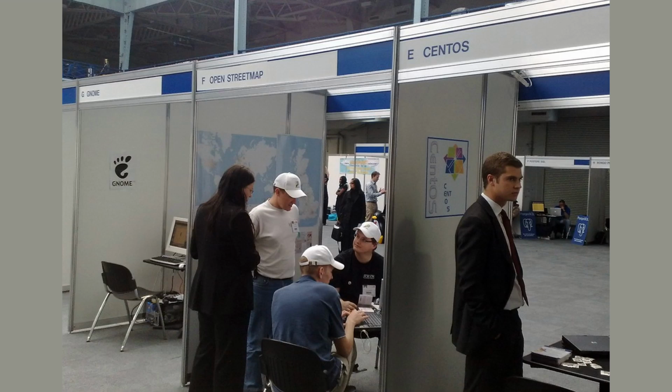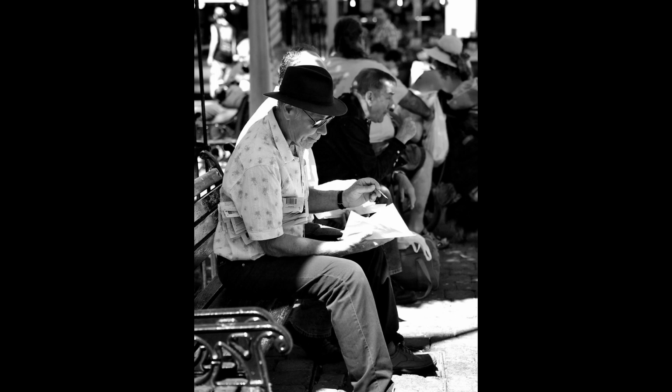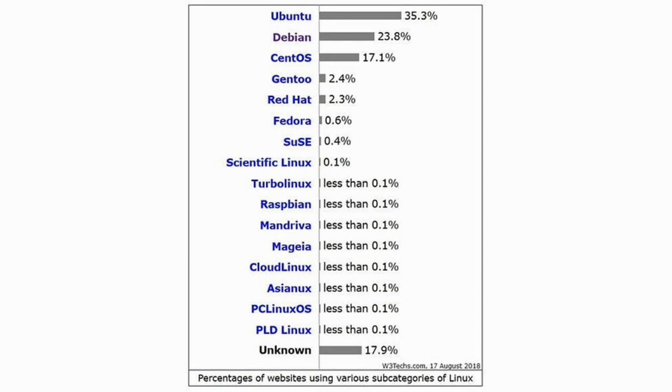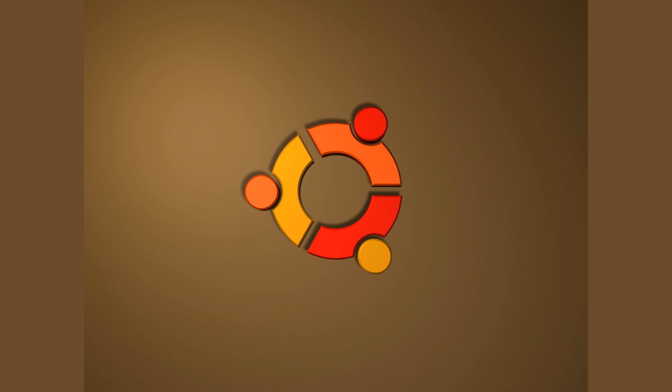CentOS, a distribution that is based on Red Hat Enterprise Linux and is popular for servers. Fedora, a cutting-edge distribution that is popular for developers. Arch Linux, a lightweight and customizable distribution that is popular for advanced users. Each distribution has its own package manager, which is used to install and manage software. For example, Ubuntu uses the apt package manager, while CentOS uses the yum package manager.